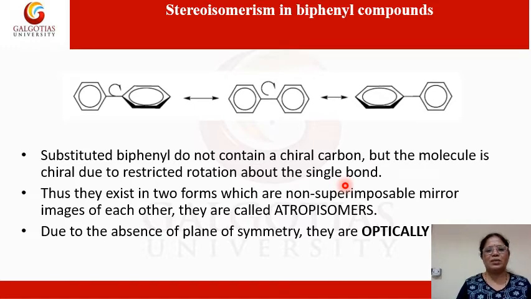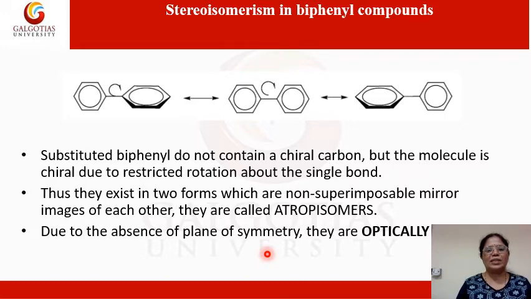It should be an asymmetric carbon. In case of biphenyl compound, even if it is a substituted biphenyl compound, there is no chiral carbon. But still the molecule is chiral. This is because of the restricted rotation about the single bond. So thus they exist because of the restricted rotation.